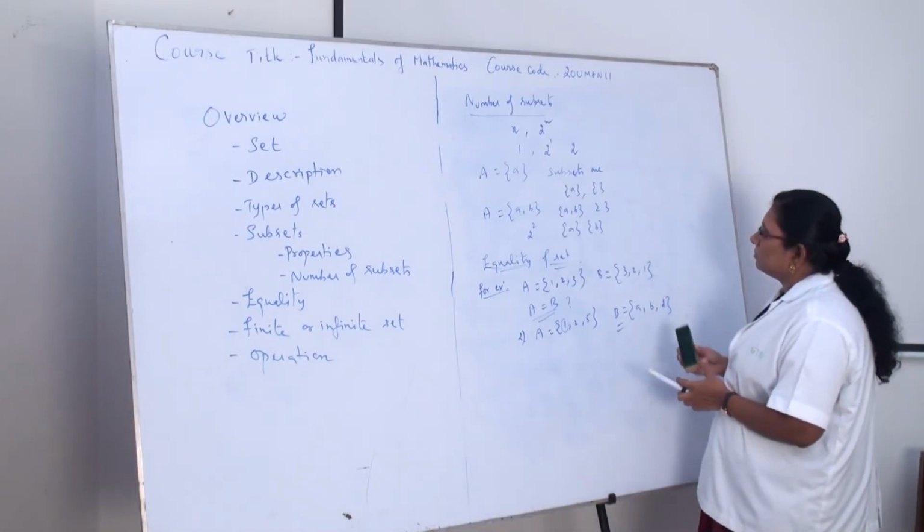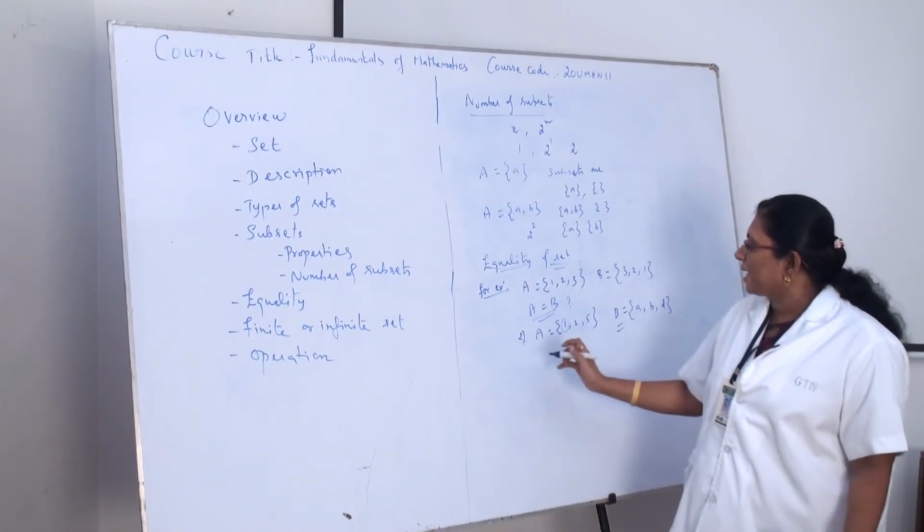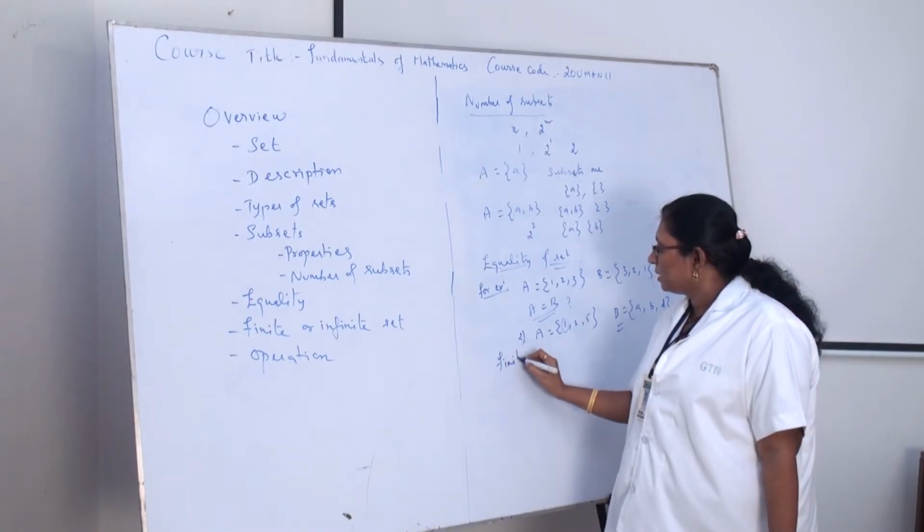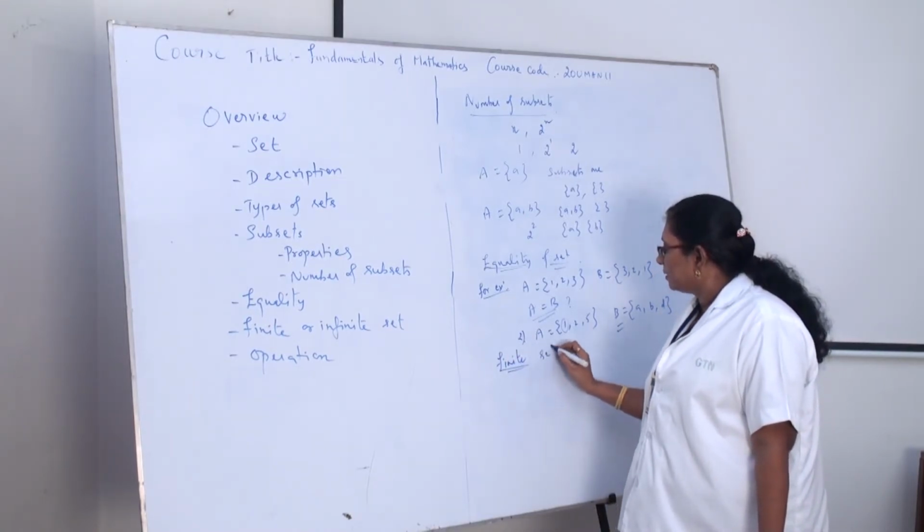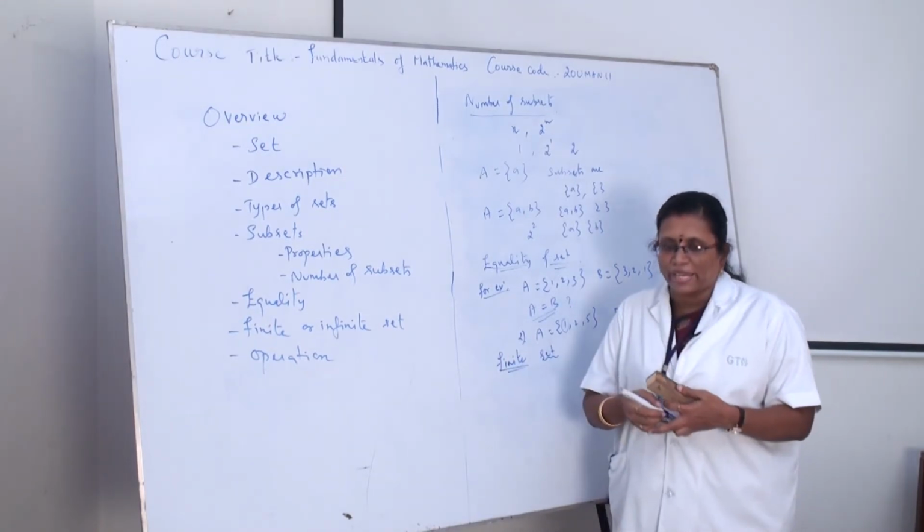Okay. The next one is finite set. How can you define a finite set?